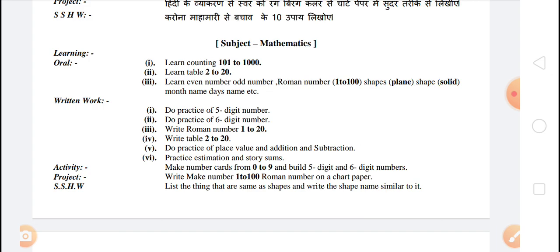SSHW, self-search homework: list the things that are the same as shapes and write the shape name similar to it.